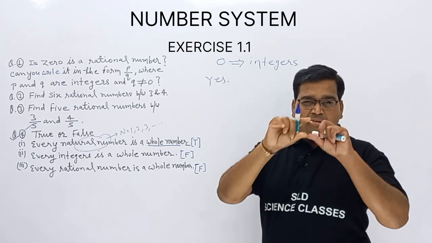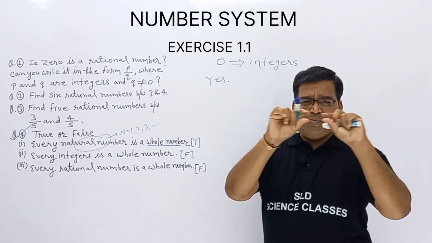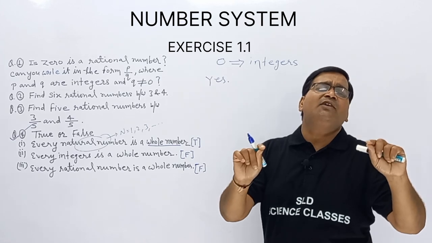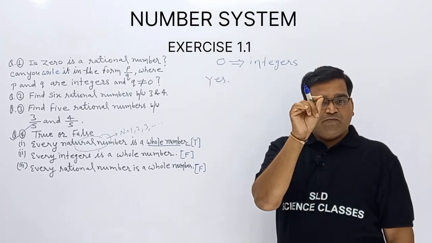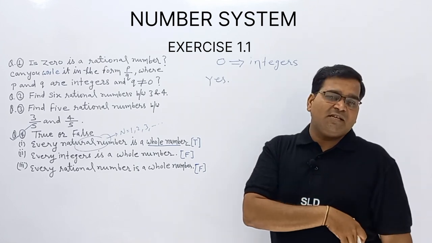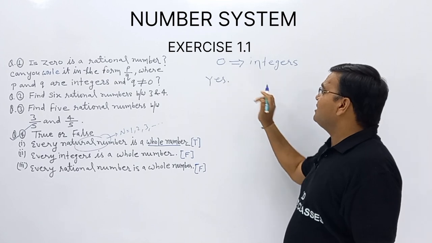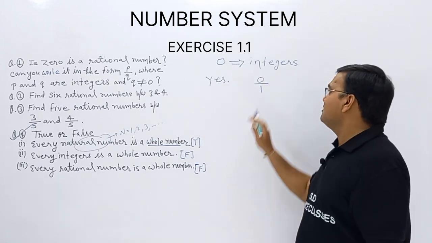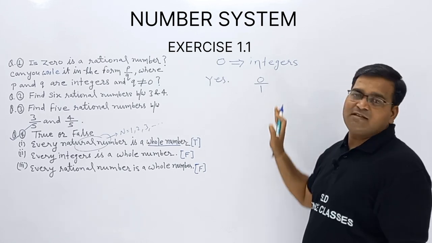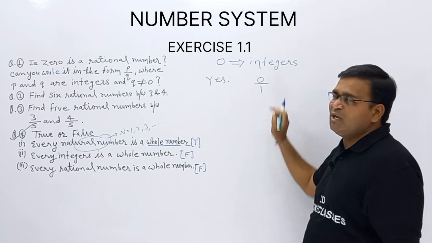How? Every rational number. To make any integer rational, put 1 in the denominator part; the value of the number does not change and we get the P upon Q form. So 0 is an integer, so 0 upon 1, what form are we getting? This is P upon Q and the answer is 0. The answer is not changing, we are getting P upon Q.